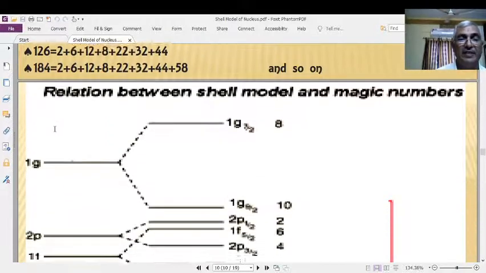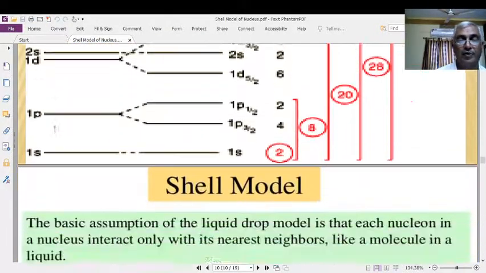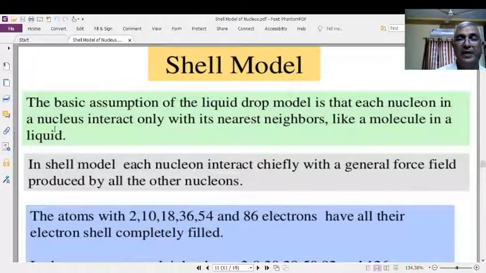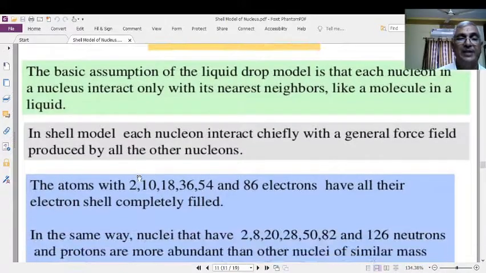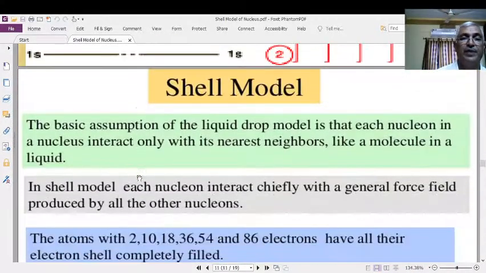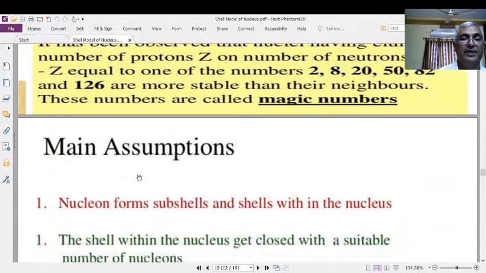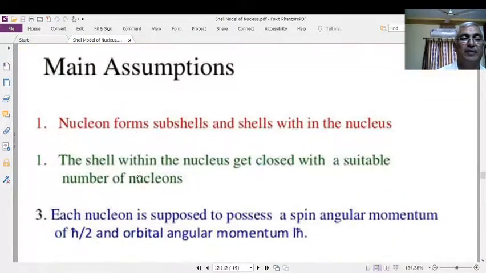Likewise, how magic numbers are formed is deliberately explained here. The basic points of the shell model are also separately discussed, giving the most importance to each and every slide with separate headings.